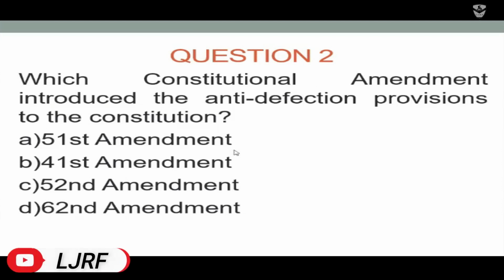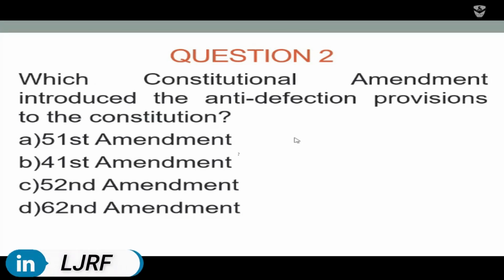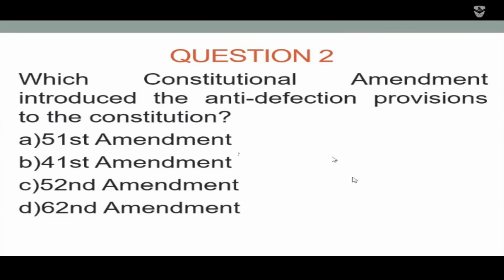Second question: which constitutional amendment introduced the anti-defection provisions to the Constitution? We know that anti-defection provisions are included in the 10th Schedule, and the options are 51st Amendment, 41st Amendment, 52nd Amendment, and 62nd Amendment. The 52nd is the right answer, option C.